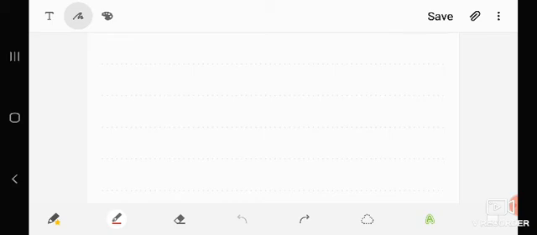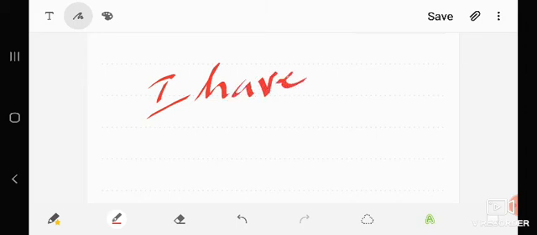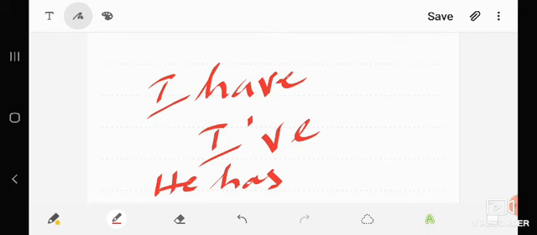And in present perfect we have a contraction. Contraction means writing in a short form, that is, I have can be written as I, apostrophe ve. He has can be written as he, apostrophe s. So this is called a contraction in present perfect tense.